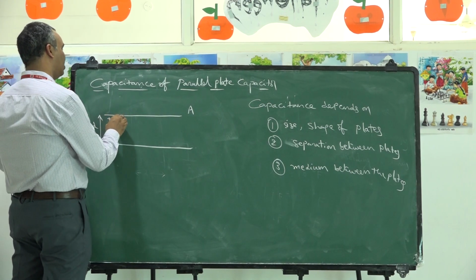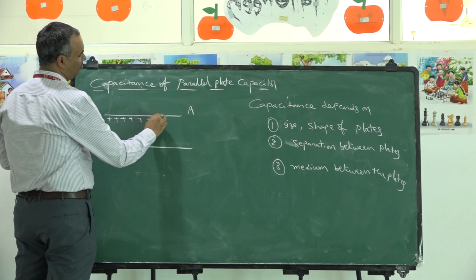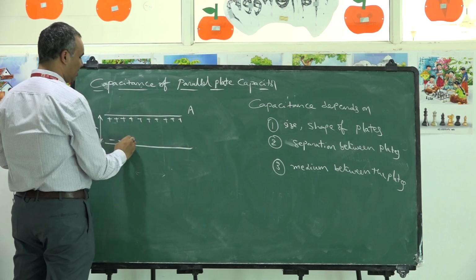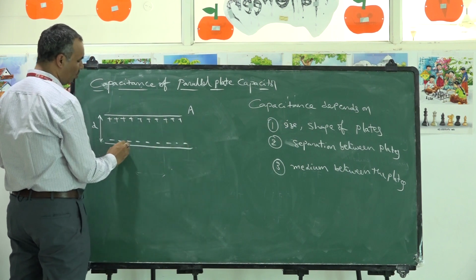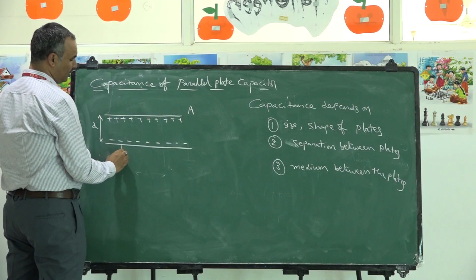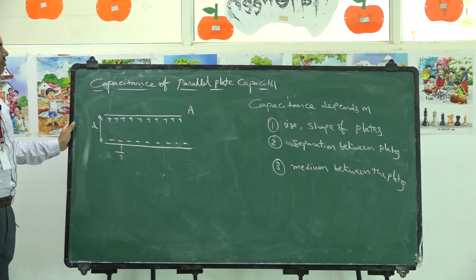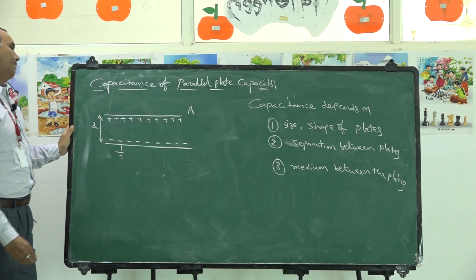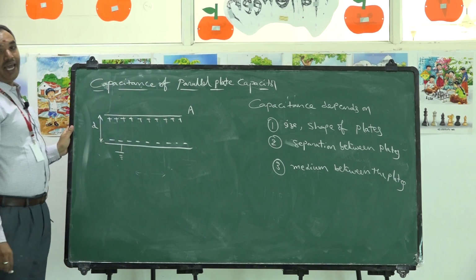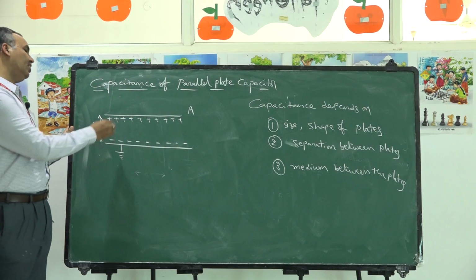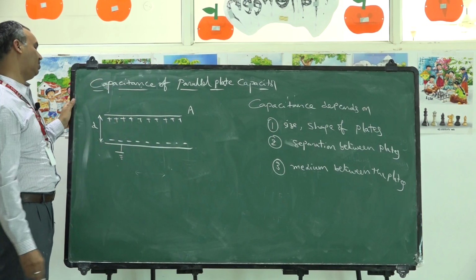And you are giving a certain charge onto the first plate. The second plate is getting negative charge, and we are grounding the second plate such that no positive charge is induced on the other side of the second plate. Now I would like to find the expression for capacitance of this parallel plate capacitor.